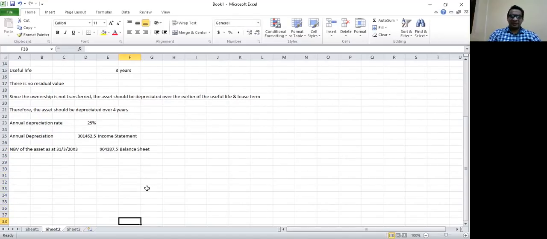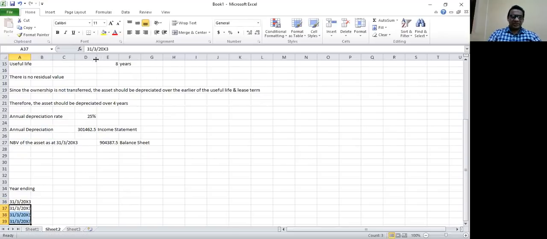Now let's prepare the lease schedule. Year ending, the lease period is 4 years, starting 31st of March 20x3. I need to complete this until 20x6, this is x4, this is x5, this is x6.